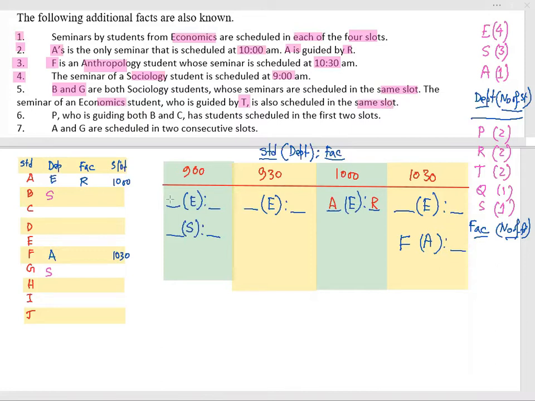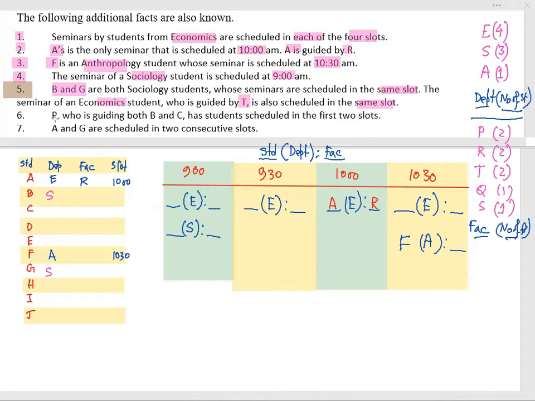Now the information of B and G. Here one sociology we can see, but B and G are another, so we cannot find out where I need to fit B and G. B and G are sociology students, seminars are scheduled in the same slot. The economic student guided by T is also in the same slot. So this particular one is not yet confirmed. I cannot fit it now.